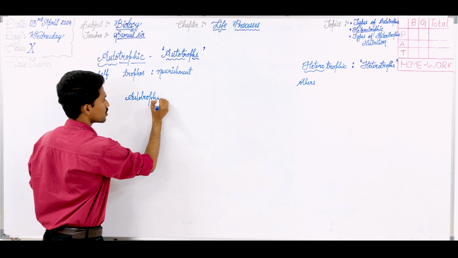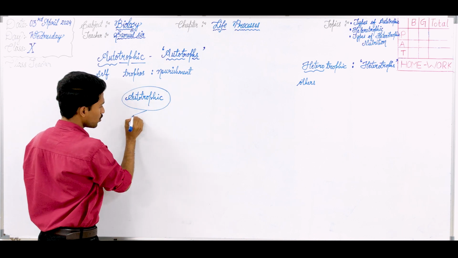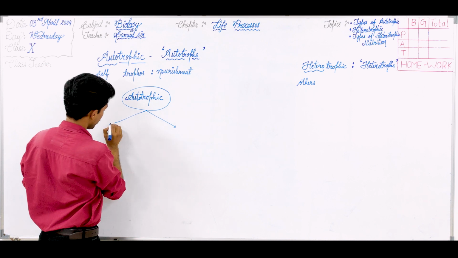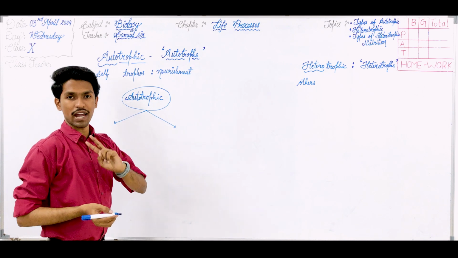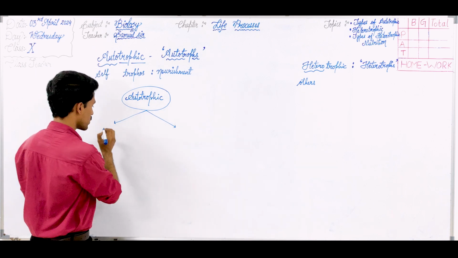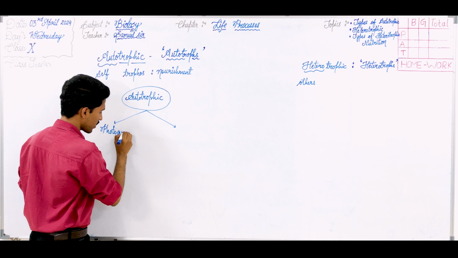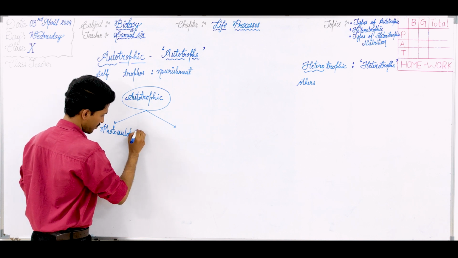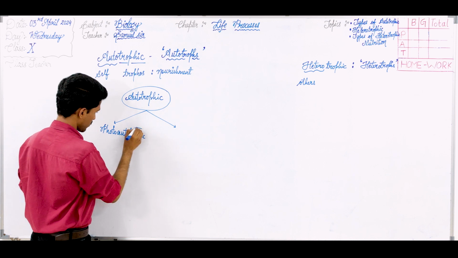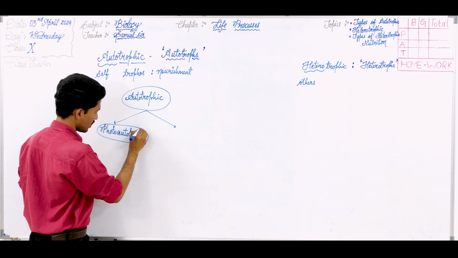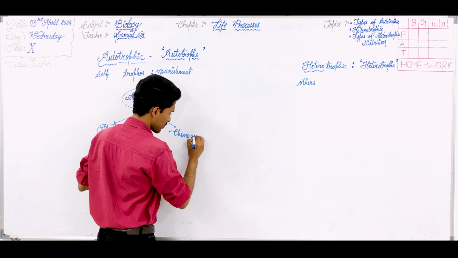Autotrophic mode of nutrition is actually divided into two main types. Based on the energy used, they are divided into two categories or two types or two modes. The very first is photoautotrophic, and the second one is chemoautotrophic.